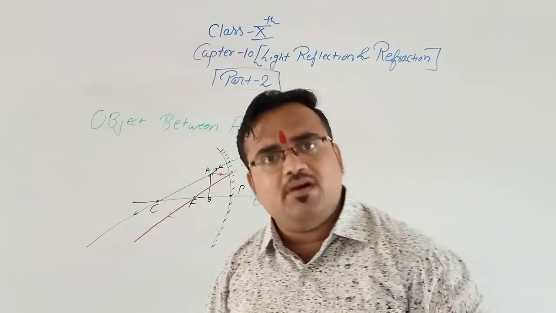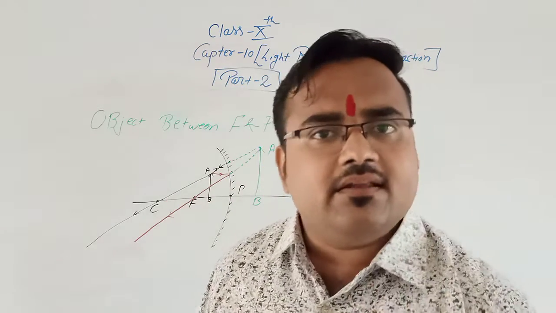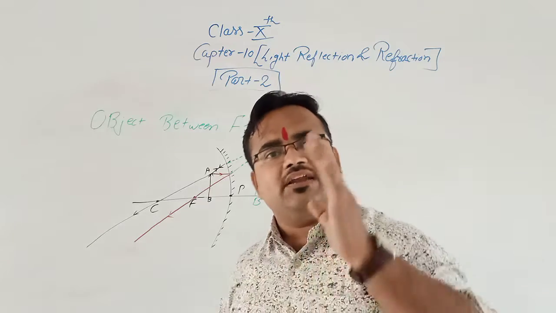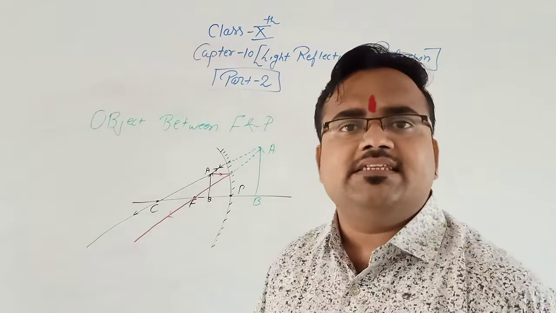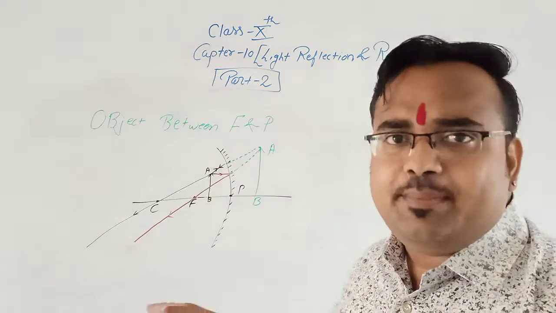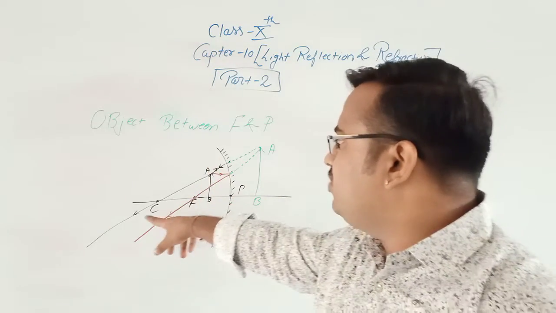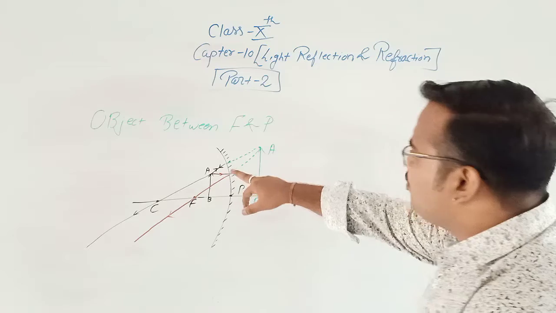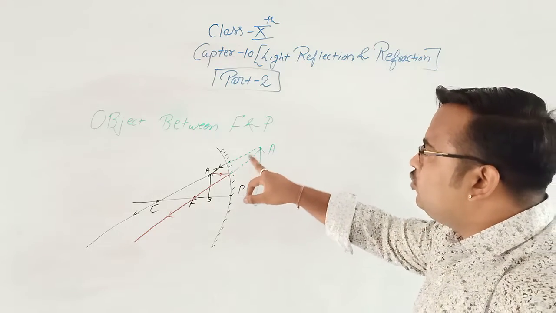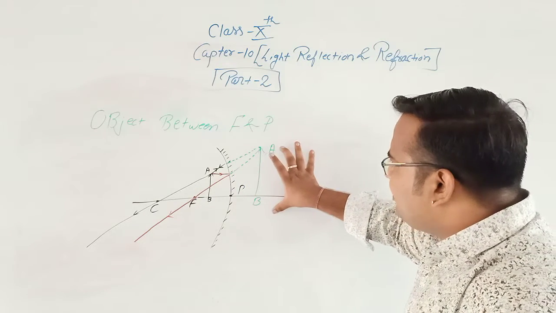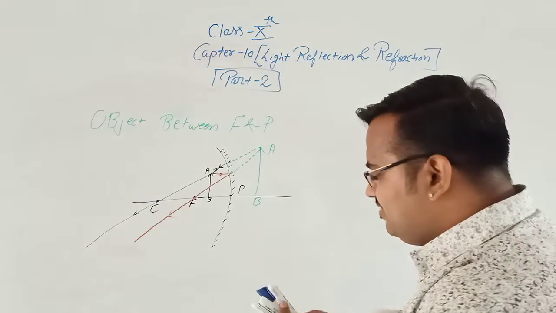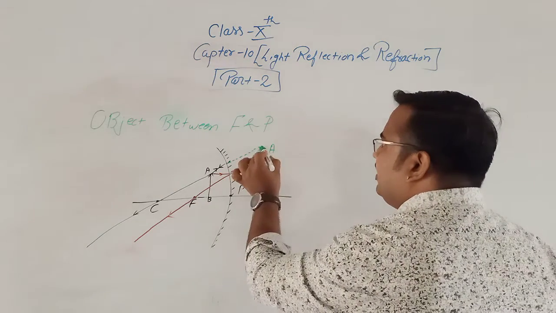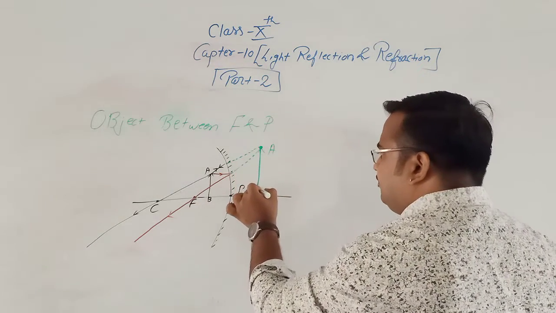Real image is formed when the two reflected rays intersect each other. Two reflected rays should intersect each other to form a real image. But this is not a real image because the two reflected rays are diverging rays. Therefore, we have produced these two rays to meet each other, and the image is formed. Okay, so here the image is formed, and this is the height of the image.